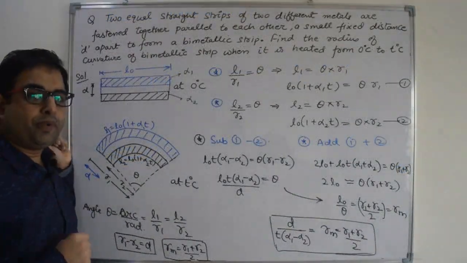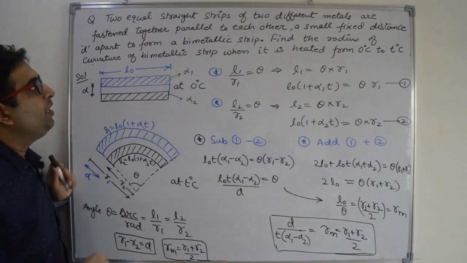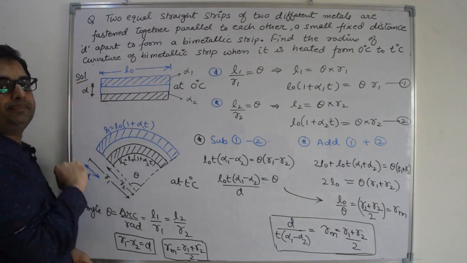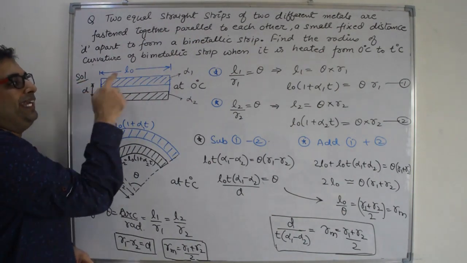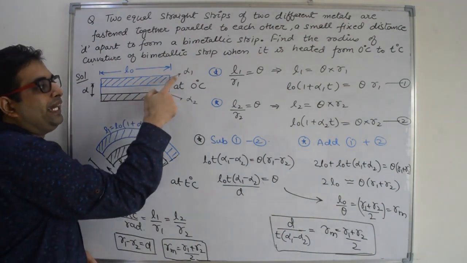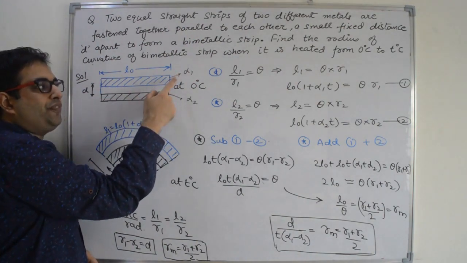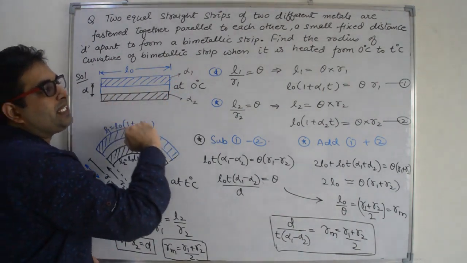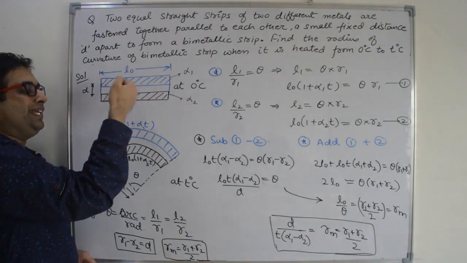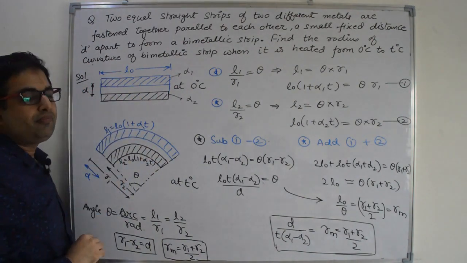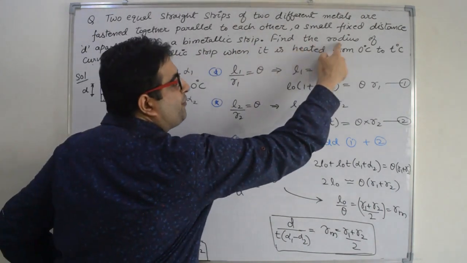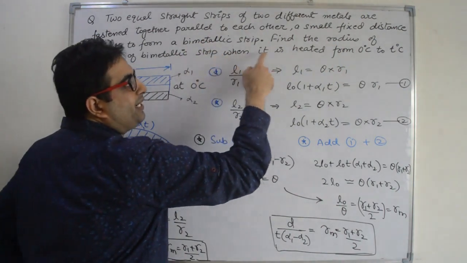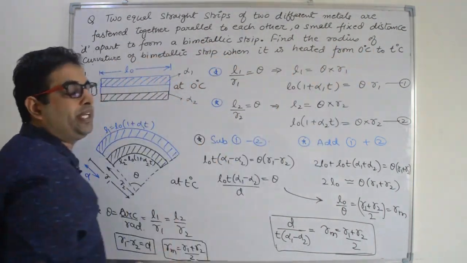Now let us discuss one problem based on bimetallic strip. We have two equal straight strips fixed at d distance apart. The distance between them is d, the initial length is the same, L0, and their expansion coefficients are alpha 1 and alpha 2 at 0 degree Celsius. If we increase the temperature of the strip, then there will be a change in the shape of the strip. We have to find out what is the average radius of curvature of the bimetallic strip when it is heated from 0 degree Celsius to T degree Celsius.